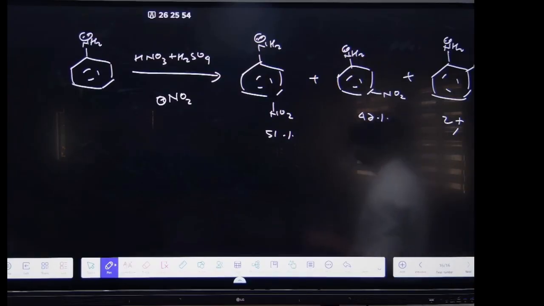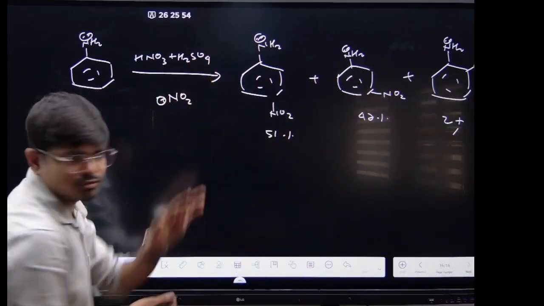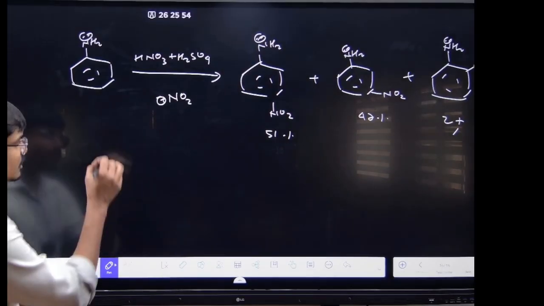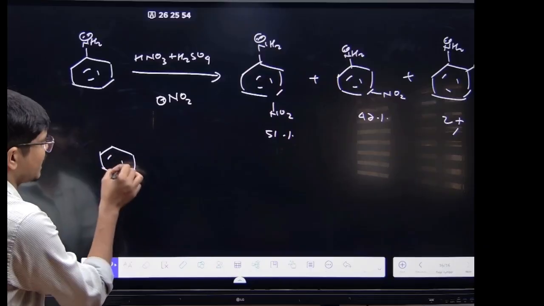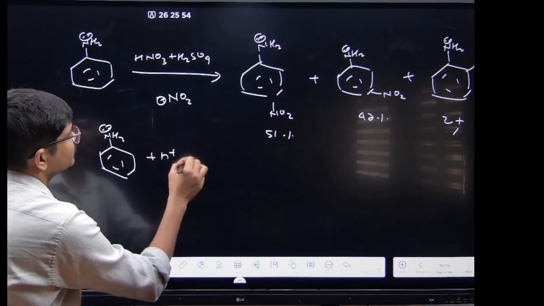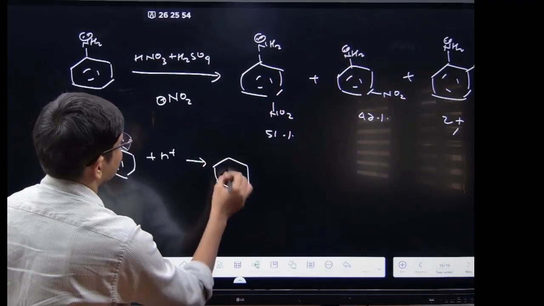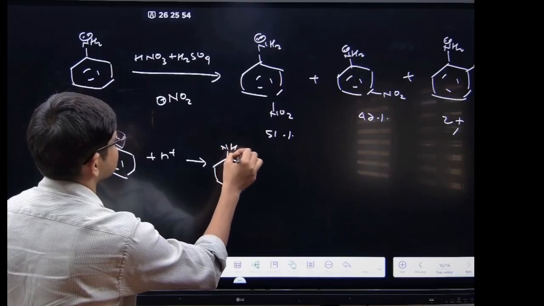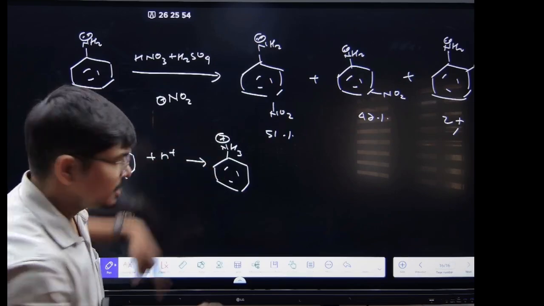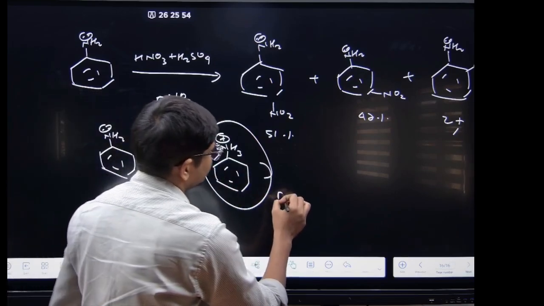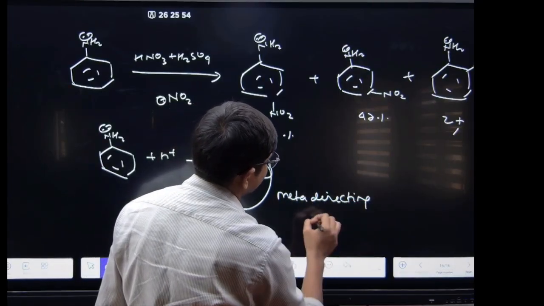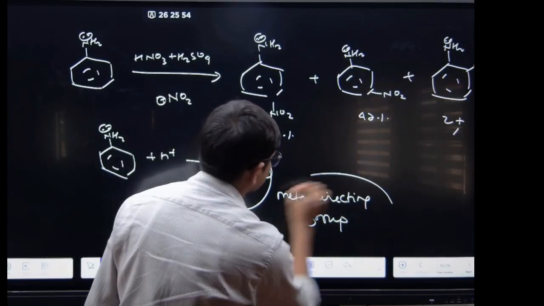तो क्या हुआ समझो यहाँ पे? This HNO3 and H2SO4 is there, right? It will undergo acid base reaction with the aniline one. It undergoes the acid base reaction with the aniline to form NH3 plus one. Now this becomes the meta directing group one.